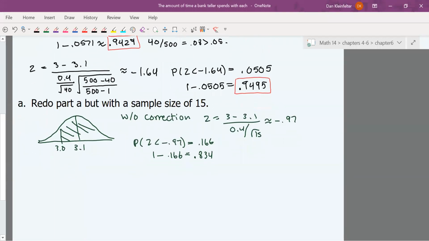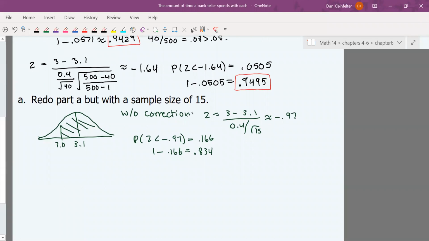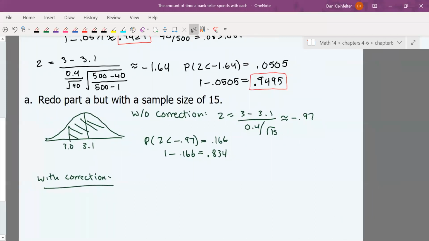Okay. Then we'll try it with the correction. That'll look really similar to what we have above, only, again, our 40s will now need to be 15s.